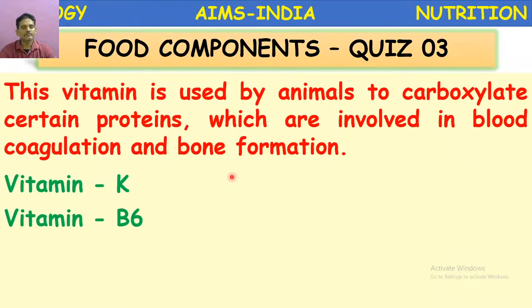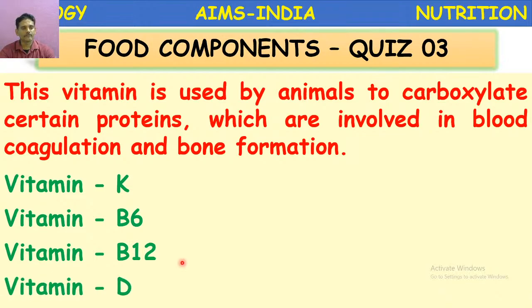Vitamin K, vitamin B6, vitamin B12, vitamin D.